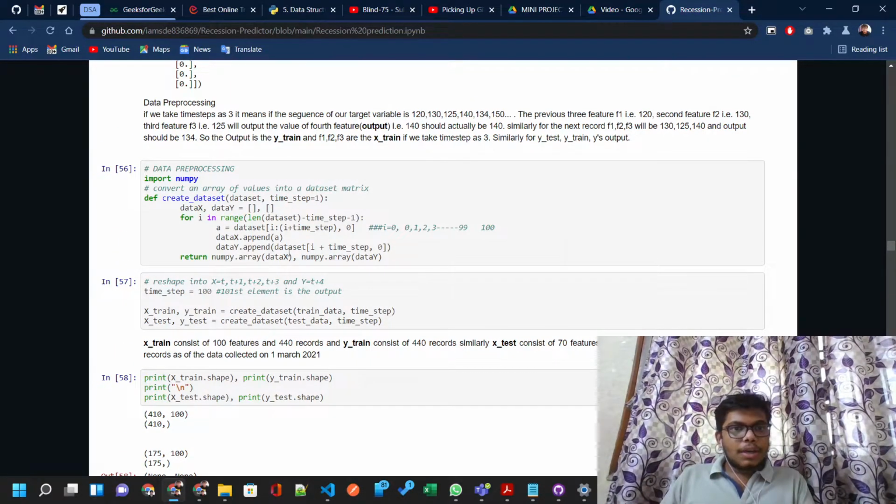And here we have done data pre-processing. The logic is that we consider, let's say, 5 rows, and then we predict the sixth and seventh, whether there would be a recession or not, after making a model for those particular values. Likewise, if the data is till 2020, we can predict probably 1 month after 2020, that is forecasting.